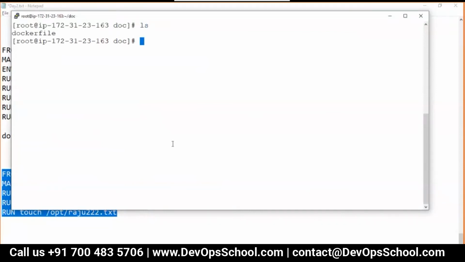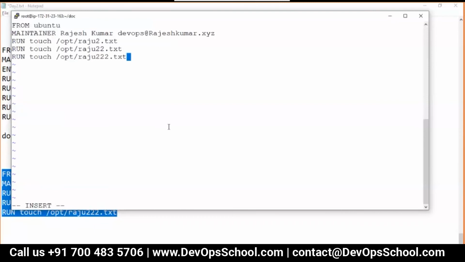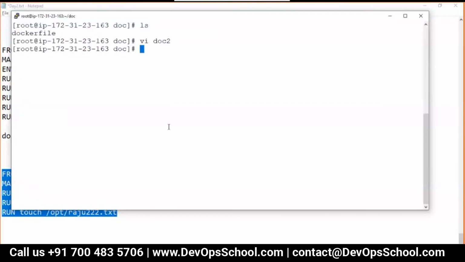Here, because I have a Dockerfile, I cannot use the same name. So what I'm going to do is name it doc2 and put it up here. Save it. Now you know the command very well by now. Docker build. Because the file name is different than Dockerfile, you have to use -f doc2, and dot. So if the file name is different, you have to use this command.